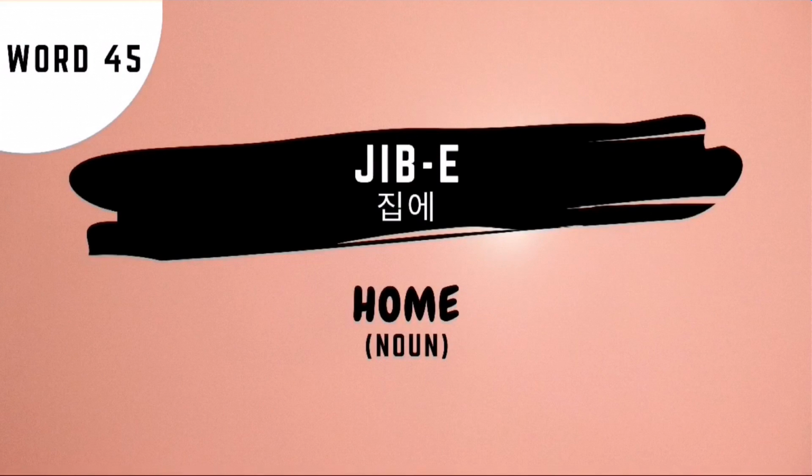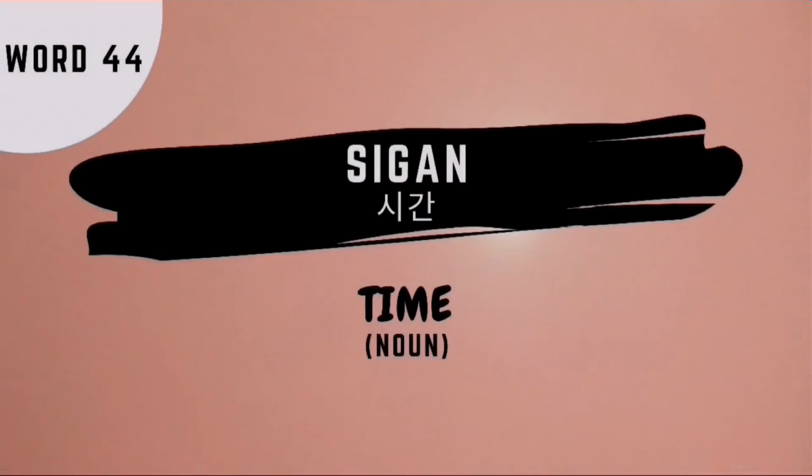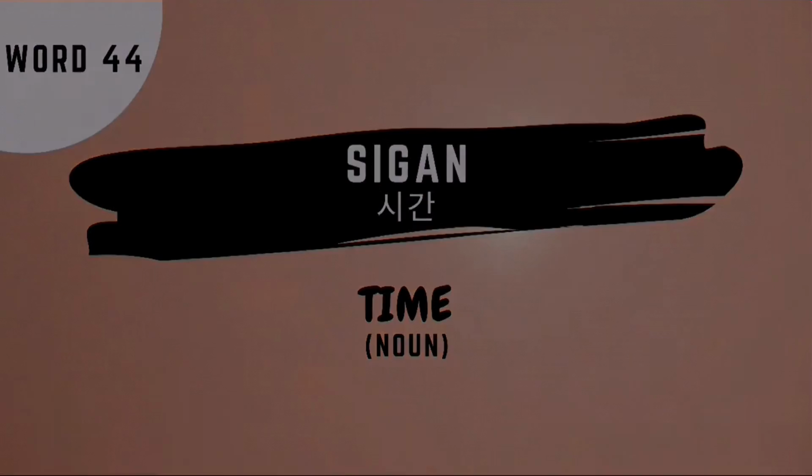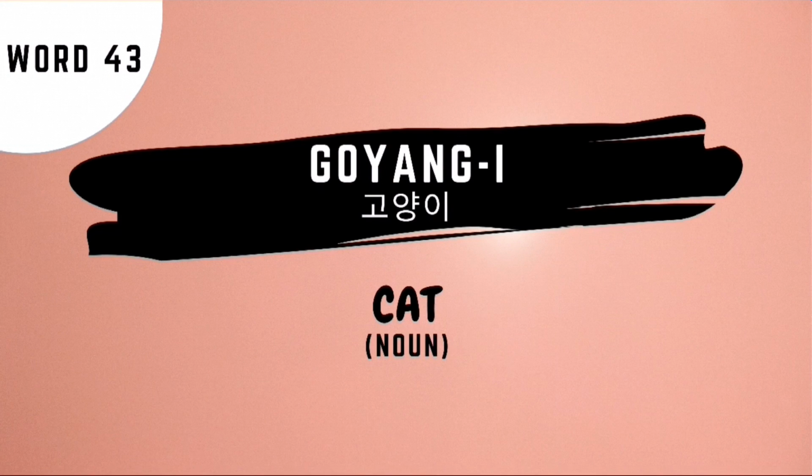Next word is 집, and this is used to say home in Korean. Next word is 시간, which means time in Korean. And the last word for our review is 고양이, which means cat. Congrats!